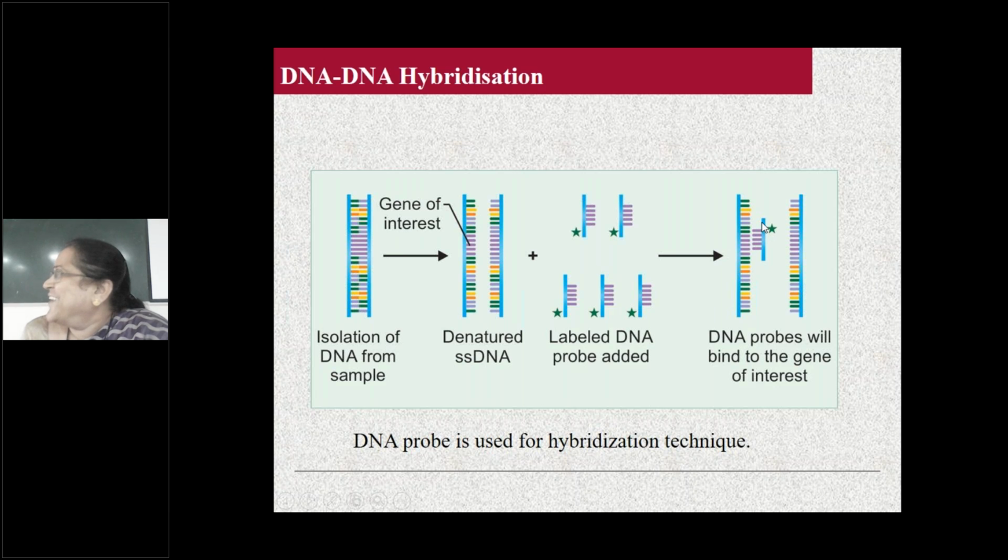So these are the double stranded DNA which are denatured, this one and this one. So what is this small one? Probe. It is a DNA probe. The DNA probe should be complementary to this target DNA. What is this DNA probe? It is a single stranded DNA which is complementary to this target DNA, and it is radio labeled or unlabeled, because in some techniques it is radio labeled and in some techniques it is unlabeled. Okay, this is the probe.